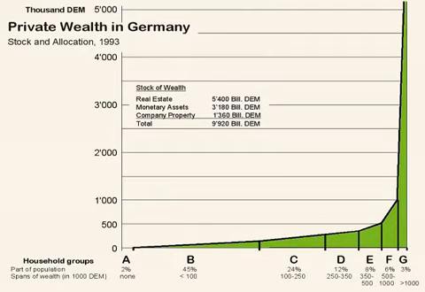The total sum of wealth is quite considerable and amounts to 9,920 billion German marks in 1993, or expressed in euros, 4,560 billion. A survey is carried out every 5 years, and the allocation of wealth shows interesting results. There are different groups of households with the labels A, B, C, D, E, F, G. The first two groups, A and B, stand for about half of the population, but they own only less than 10% of the total wealth.